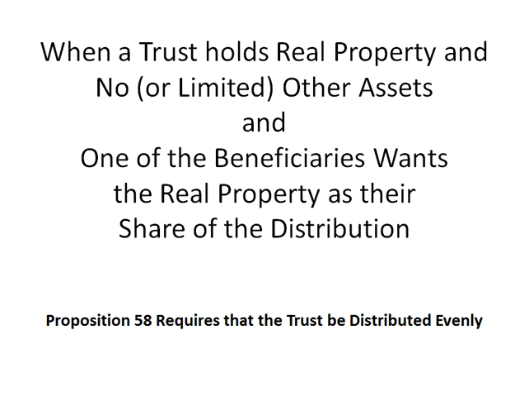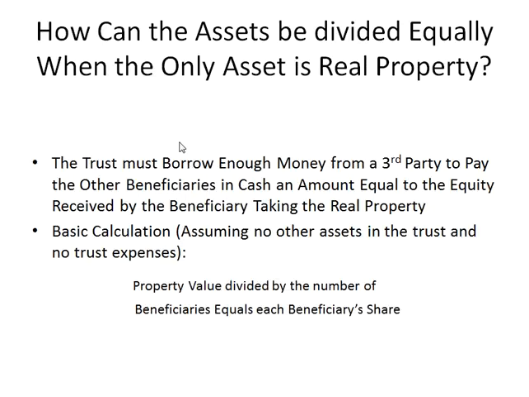When a trust holds real property and there are no or limited other assets, and one of the beneficiaries wants the real property as their share of the distribution, Proposition 58 requires that the trust be distributed evenly. That means that each beneficiary gets an equal amount. Now, how can the assets be divided equally when the only asset is real property? The trust must borrow enough money from a third party to pay the other beneficiaries in cash, an amount equal to the equity received by the beneficiary taking the real property.